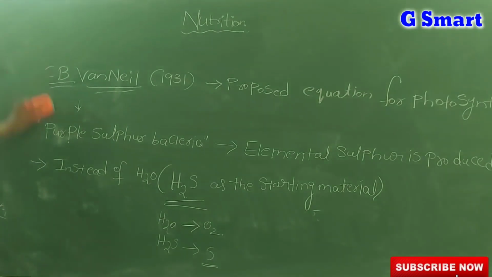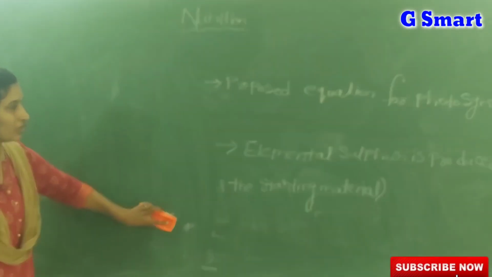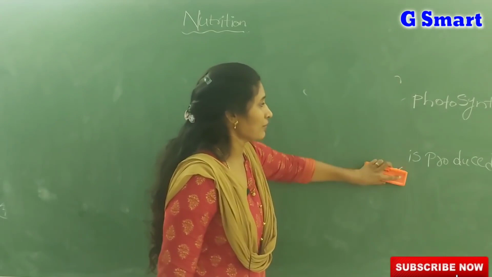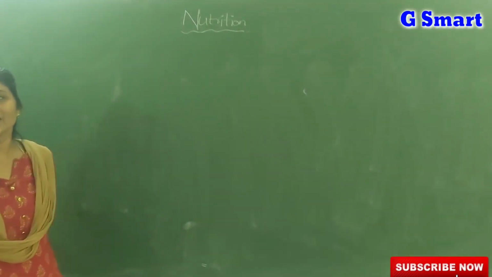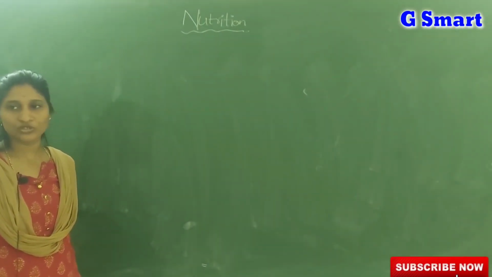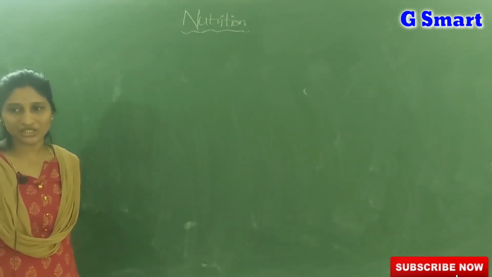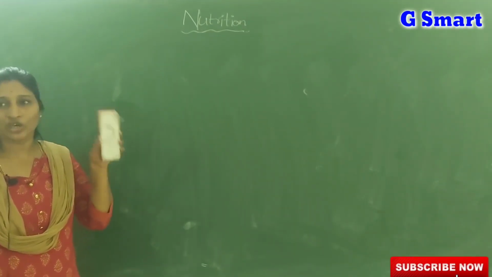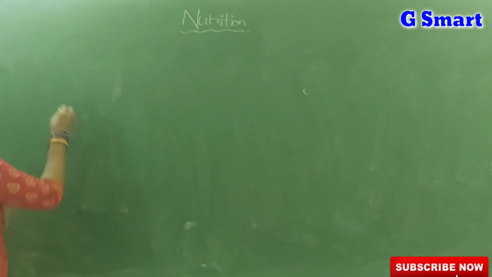Okay, clear? Now, very important. My question: who proposed the equation for photosynthesis? The answer is C.B. Van Neyl. In previous times, examinations mostly asked questions on years, but in most competitive exams, instead of years, they concentrate on application, meaning how much you understand the lesson. They don't directly check your memory. So try to understand each and every term, okay? Now we will see the remaining scientists.